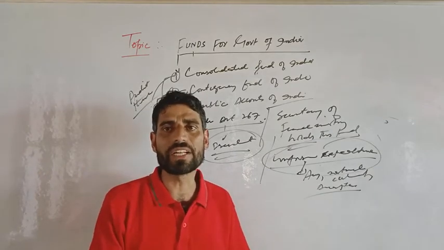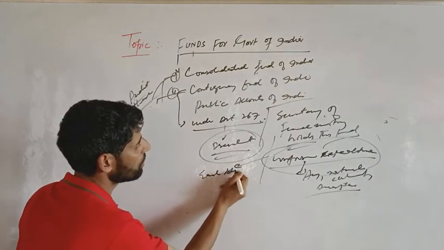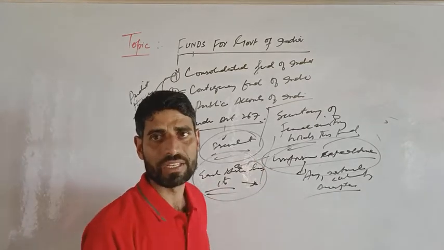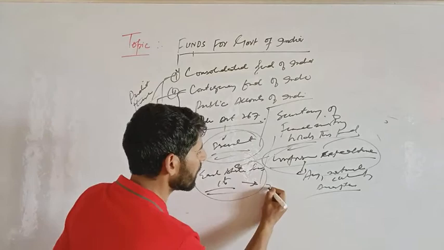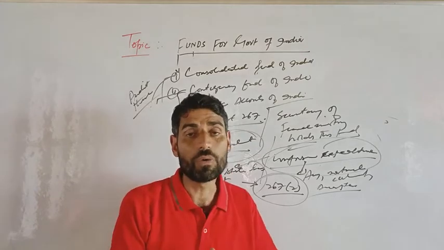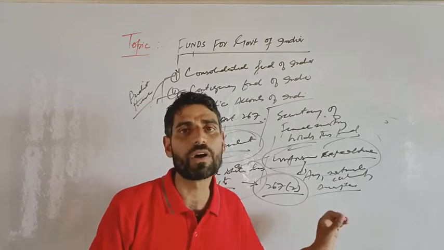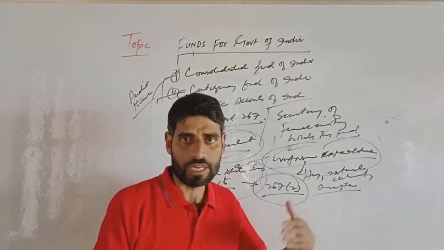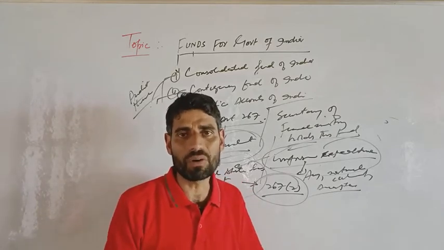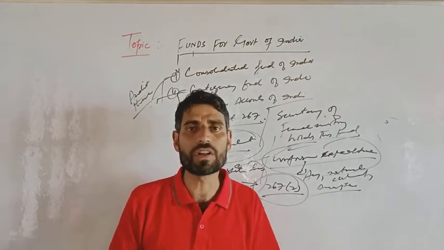But each state has its own Contingency Fund. Each state has its own Contingency Fund of the state, under Article 267 clause 2. And the Governor of the state can make advances out of the Contingency Fund of the state to meet unforeseen expenditure. Who has the powers? The Governor has. Okay? The Governor can make advances out of the Contingency Fund of the state to meet unforeseen expenditure.